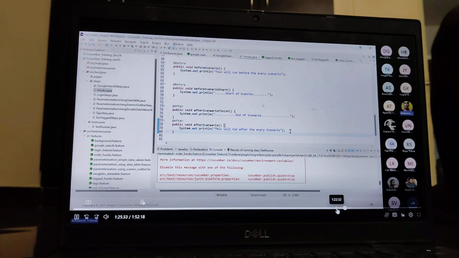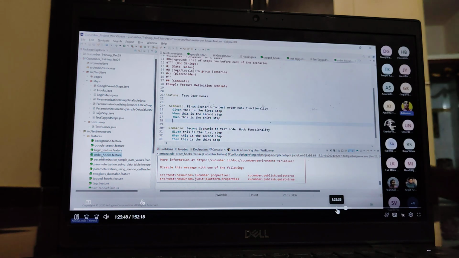You can define after. Okay, here you can see there are several before hooks you have defined, executed. And now here you can check if you save it. This is the hook. Go to your hook order feature.